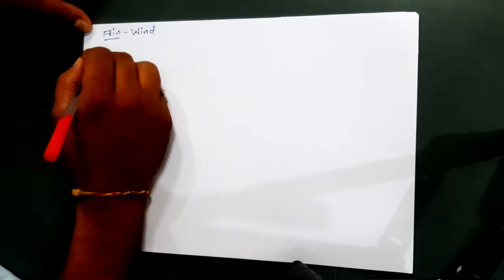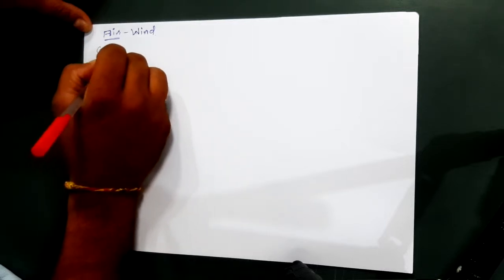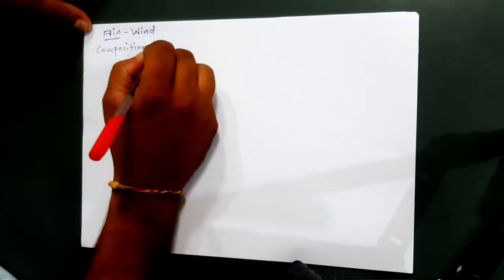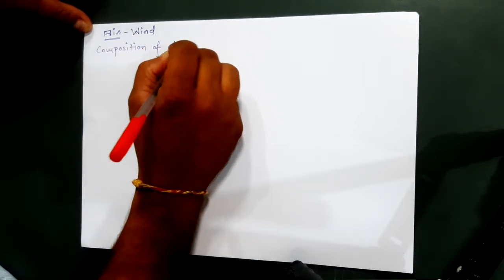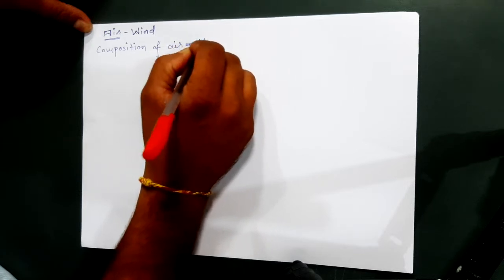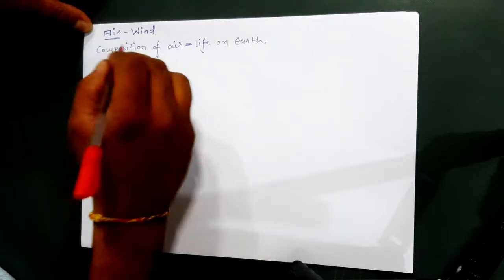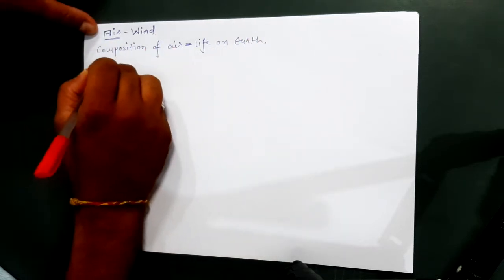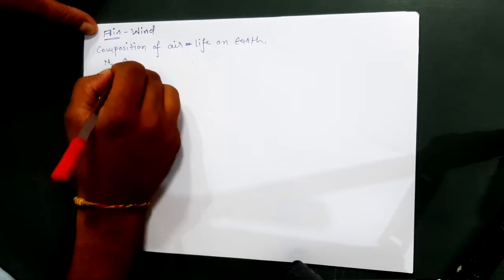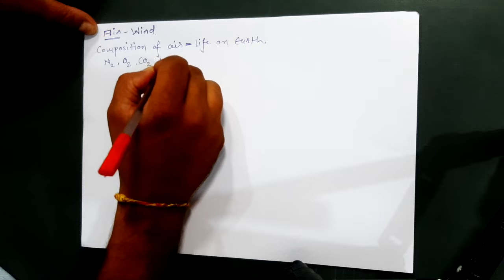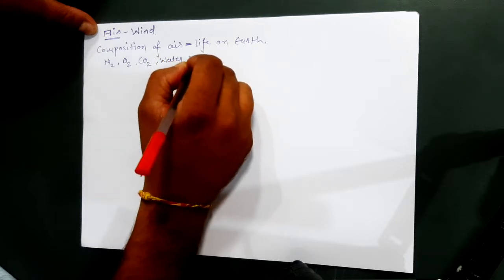First of all, we know that the composition of our atmosphere, the composition of air, is very necessary for life on earth. In our air there is nitrogen, oxygen, carbon dioxide, and water vapor.